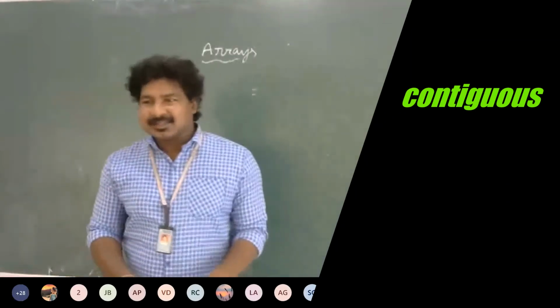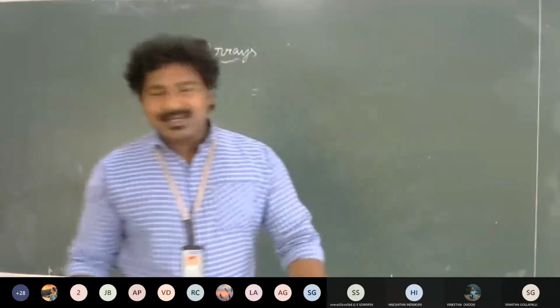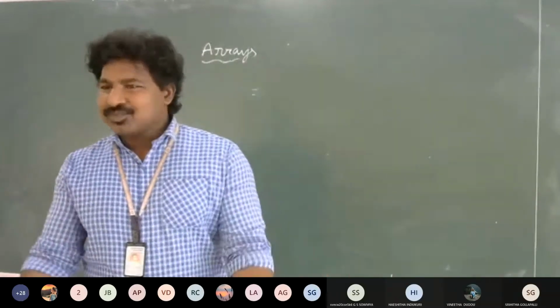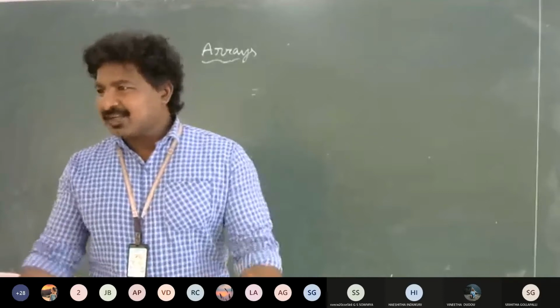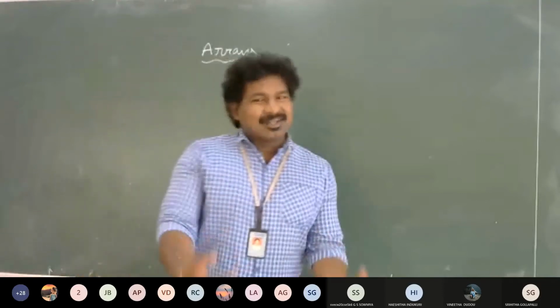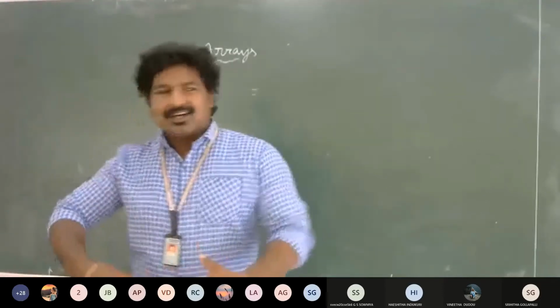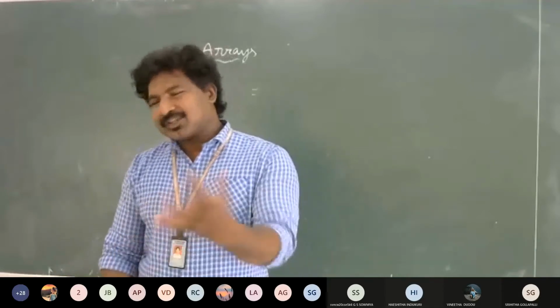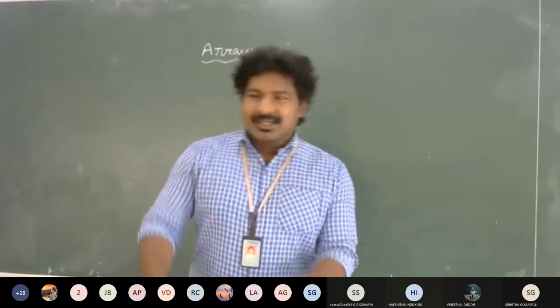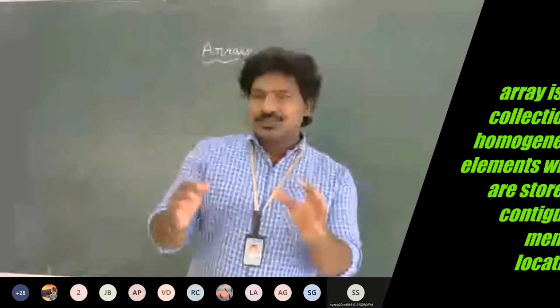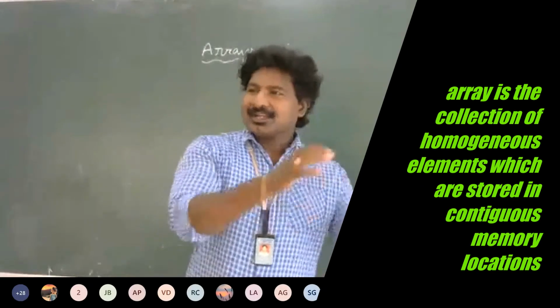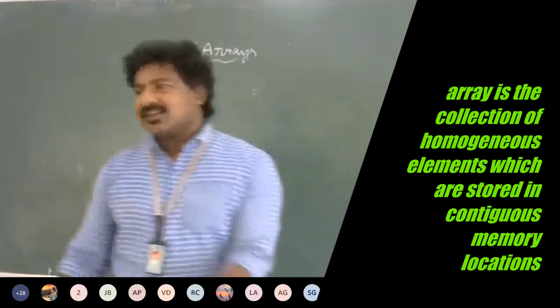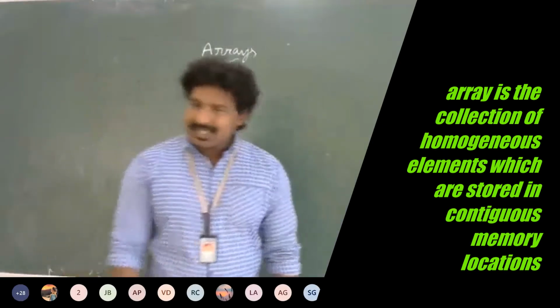So the definition of array, which is a collection of homogeneous elements, or a collection of similar elements, or a collection of similar data types, and all the elements will be in contiguous memory locations. To put it all together, an array is the collection of homogeneous elements which will be stored in contiguous memory locations. That is how you give the definition for the array.